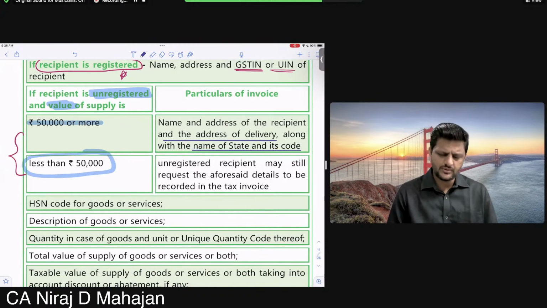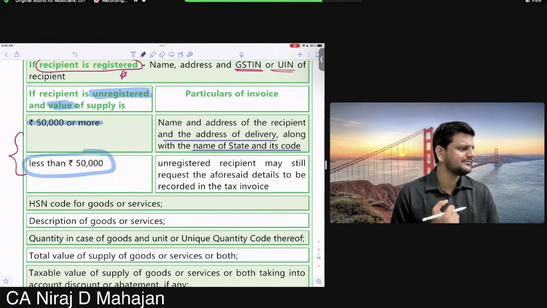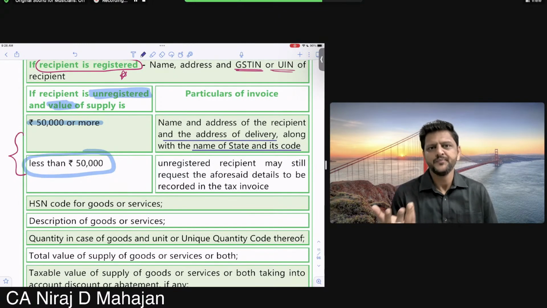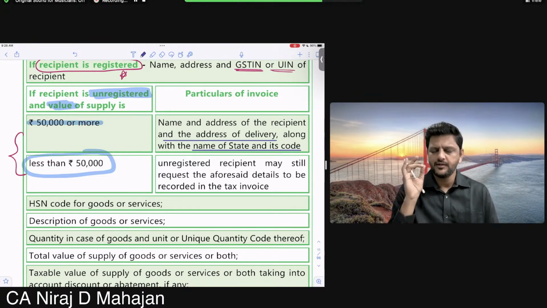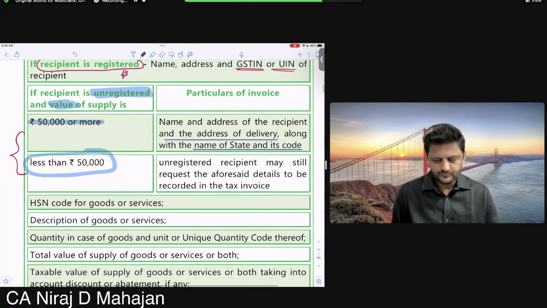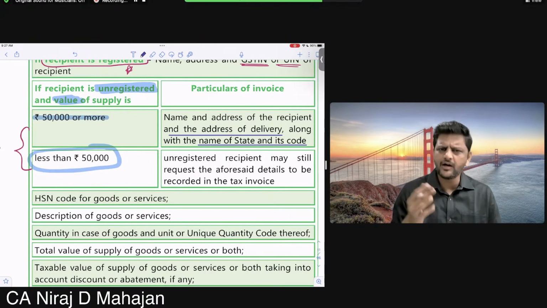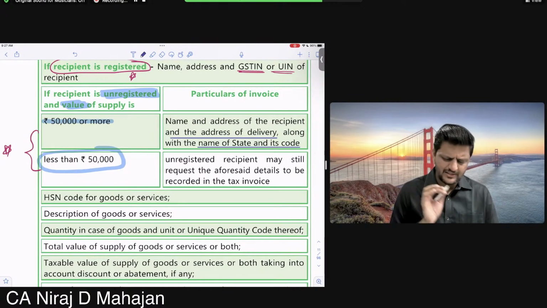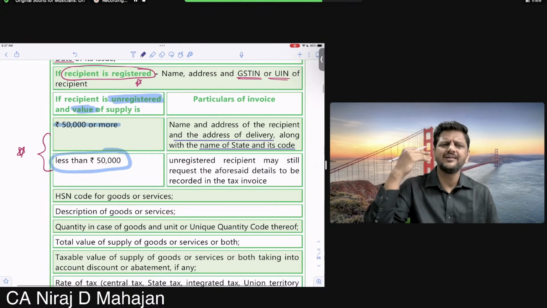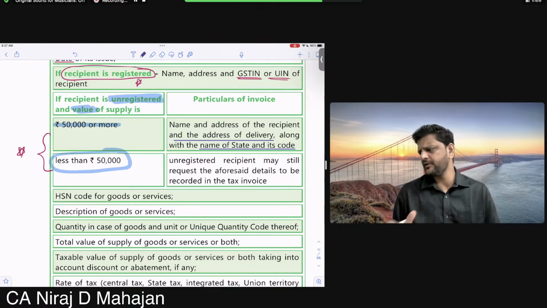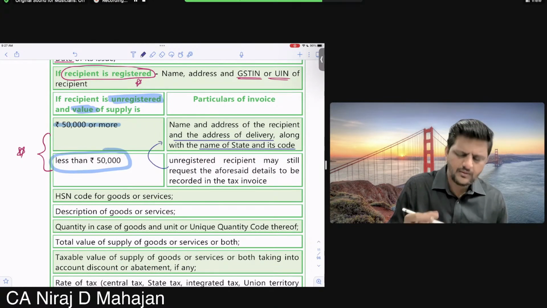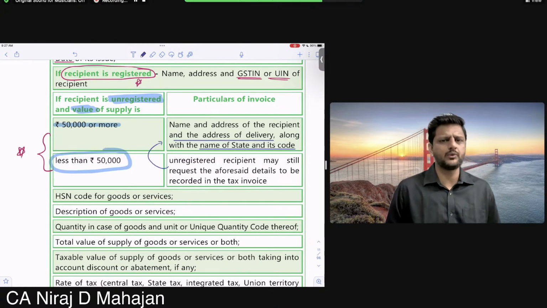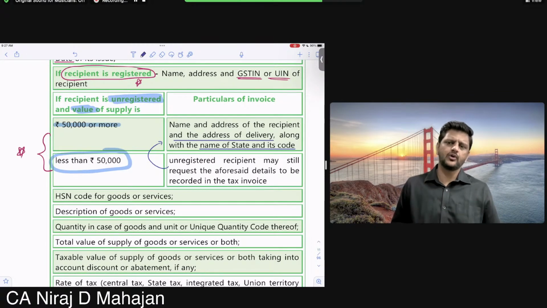Let us say I buy a mobile or a laptop of more than 50,000 online, and I am unregistered. The name, address, billing address, delivery address, and the state name and code are recorded. But if the amount is less, an unregistered recipient may still request the aforesaid details to be recorded on the tax invoice. That means even if the amount is less than 50,000, he can still ask the other party to put the same details on the invoice. Otherwise, not even required.